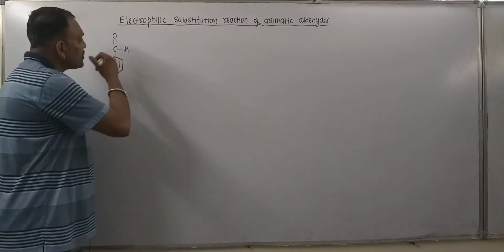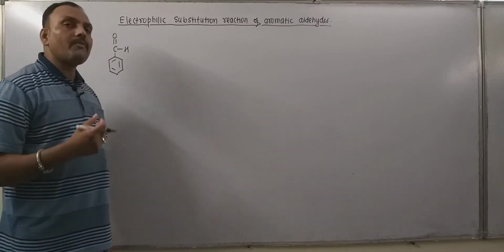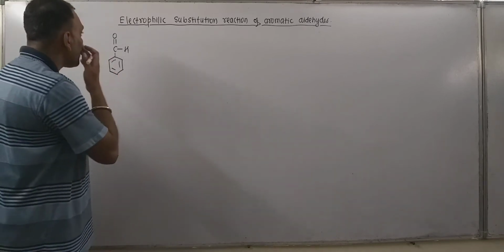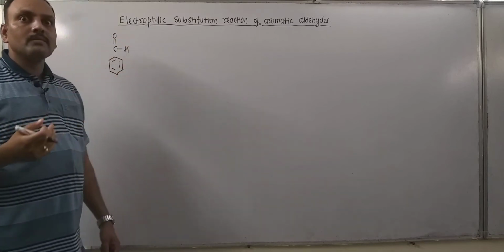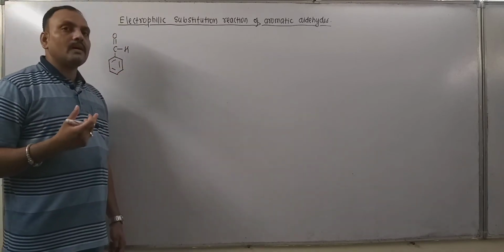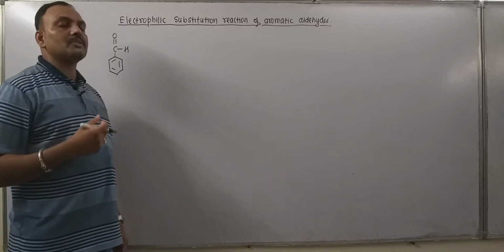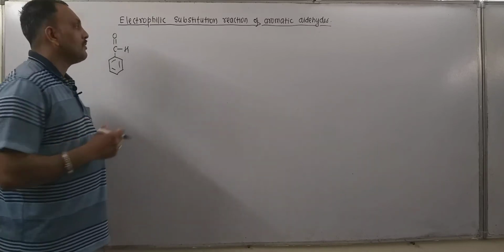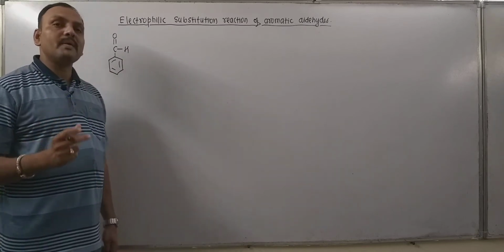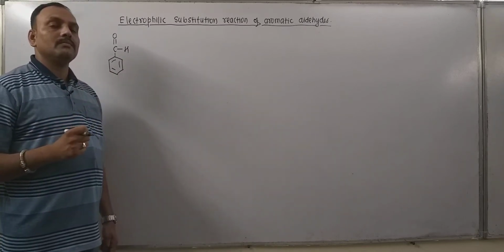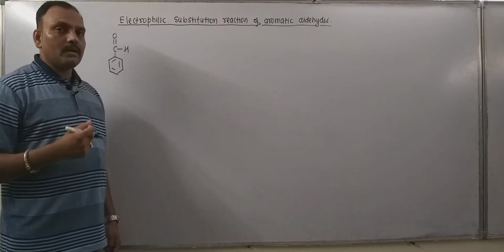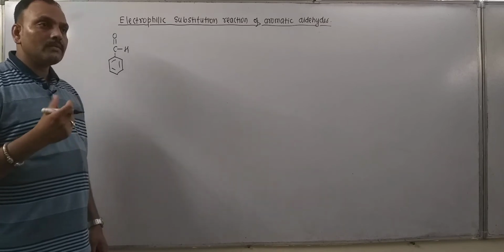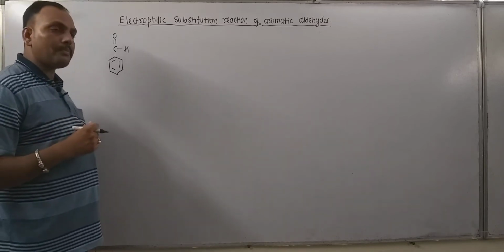So in this case, the aldehyde group or formyl group is first of all a deactivating group. I mean it attracts electrons from the benzene ring, thus it decreases the reactivity of the ring towards electrophilic substitution. When benzaldehyde is compared with benzene, benzene is found to be more reactive towards electrophilic substitution reaction. Now let's see how and why it happens.